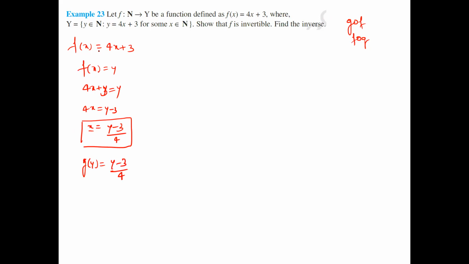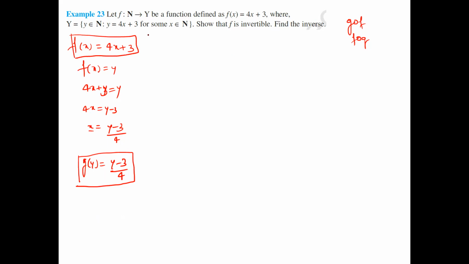Why am I writing this? Just observe that f of x equal to 4x plus 3 means the f of x value contains x and some constant. That's why I'm calling it f of x. Similarly, here y minus 3 by 4 contains y and some constant. That's why I'm calling it g of y. Now you have the g of y value and the f of x value.